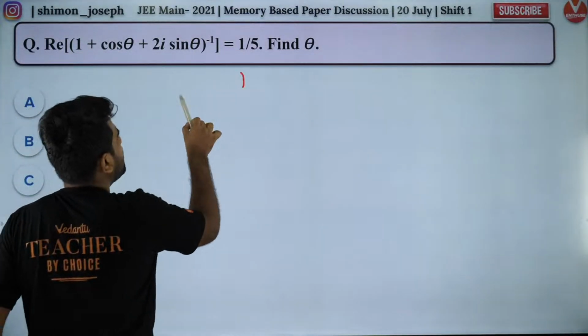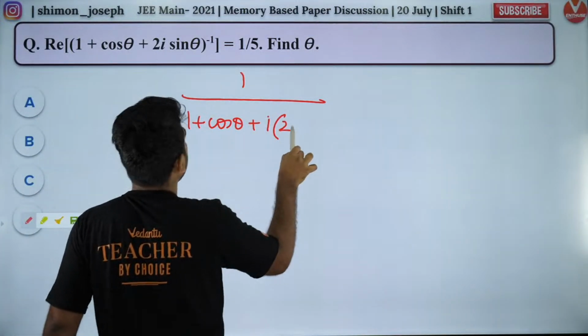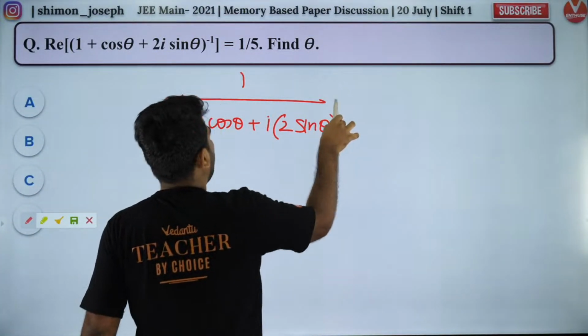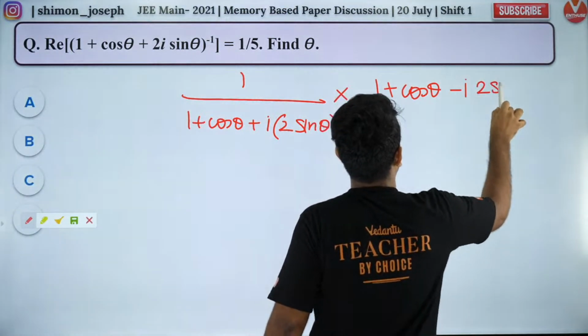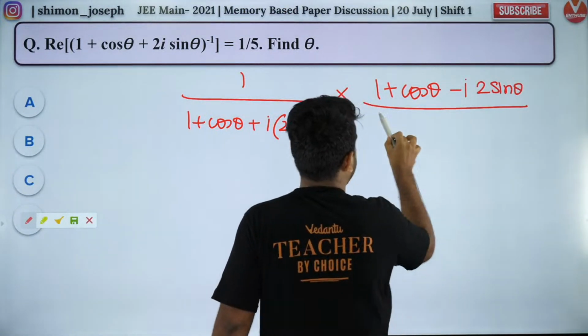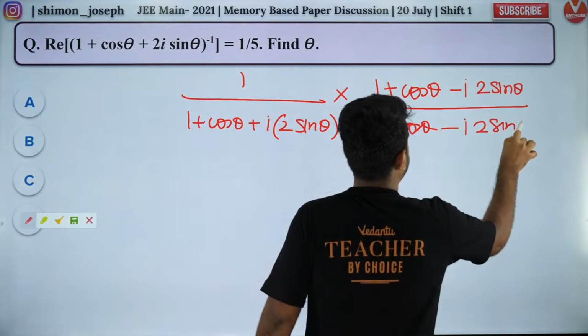So very simple. You have 1 by 1 plus cos theta plus iota into 2 sin theta. So what do we do? Multiply by the conjugate. As simple as that. So if I multiply by the conjugate, what will I get, my dear boys and girls? Try to have a look at it.